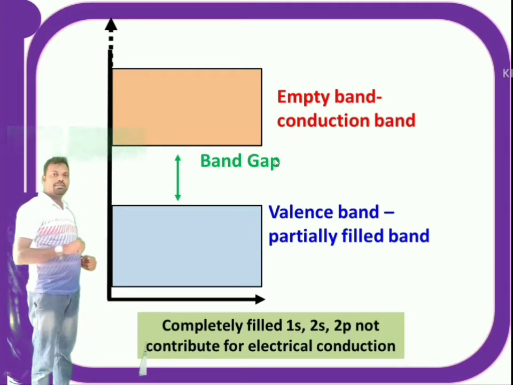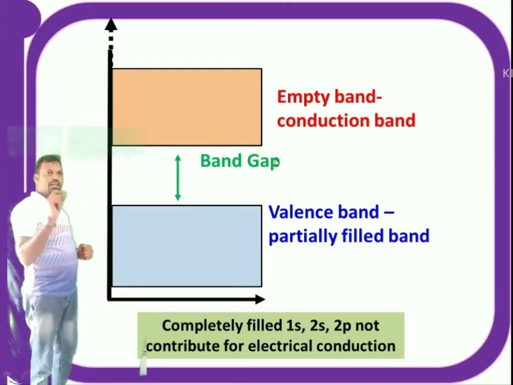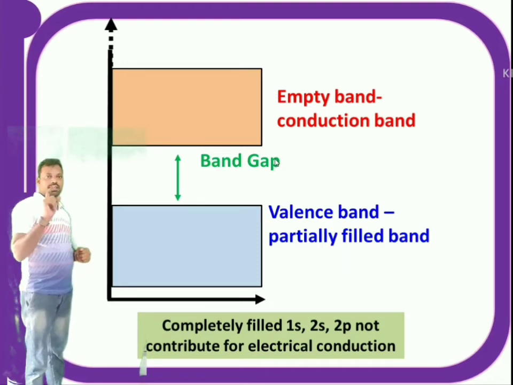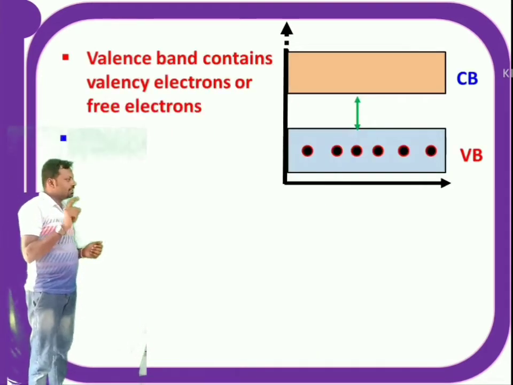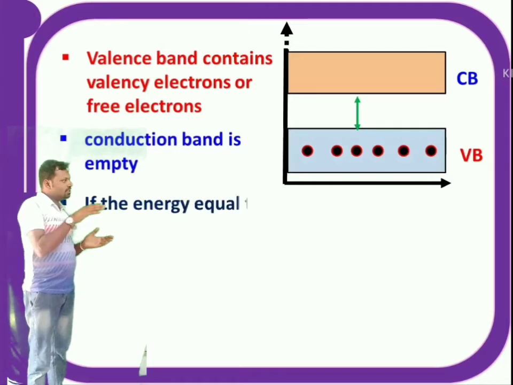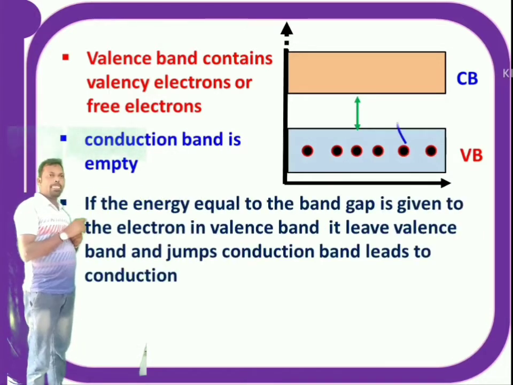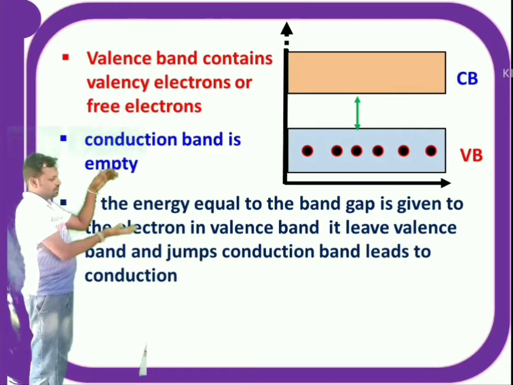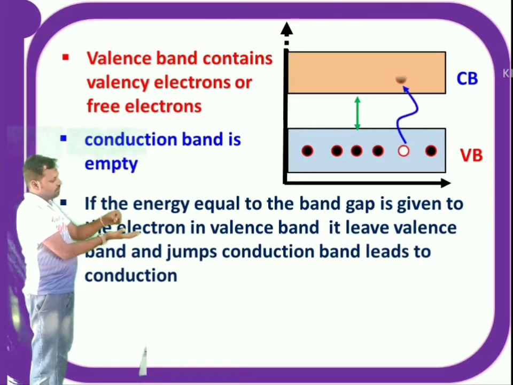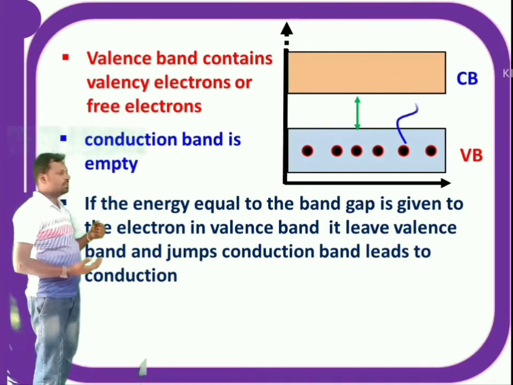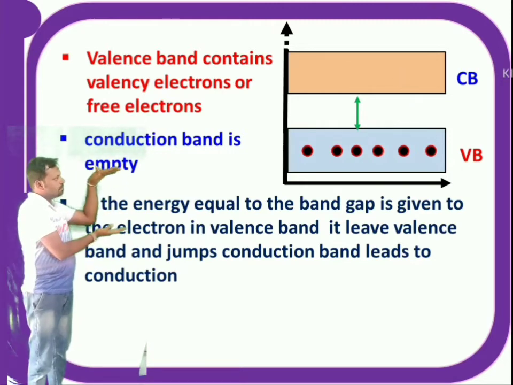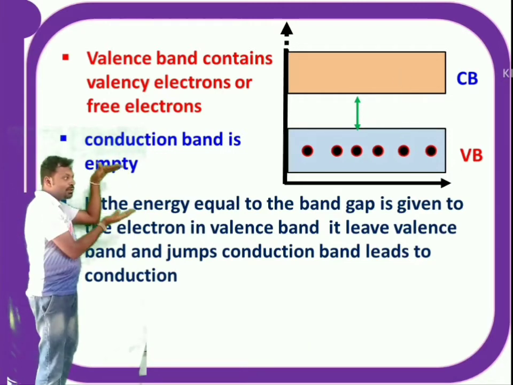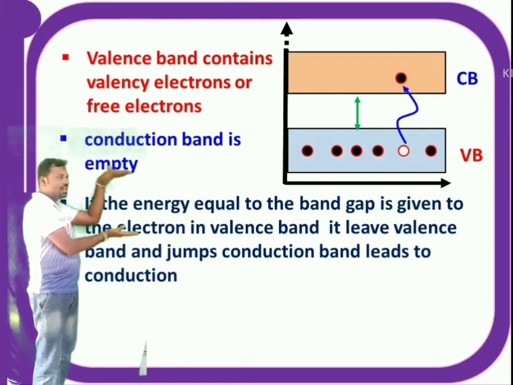This gap is called band gap or forbidden gap. When an electron jumps from the valence band to the conduction band, then current starts flowing through the material. In general, if you don't supply any energy to the electron in the valence band, it never moves to the conduction band because there is a gap. There is a forbidden gap. There is no energy state between the valence band and conduction band.